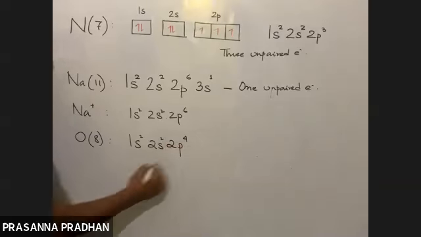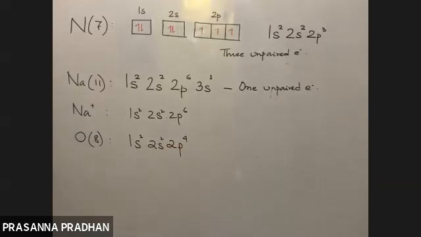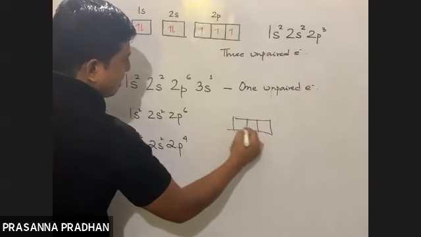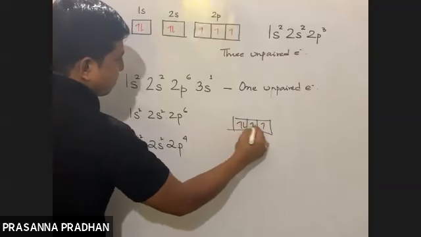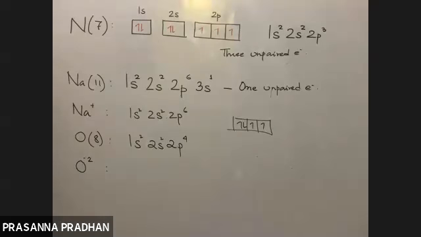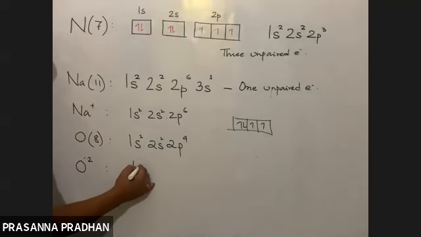2p4. How many unpaired electrons? 2. 2p4 means 1, 2, 3, 4. So 2 unpaired electrons. Very good. Now what about O dinegative? Dinegative means how many extra electrons? 2 extra electrons. So where will those 2 extra electrons enter? What will be the electronic configuration?